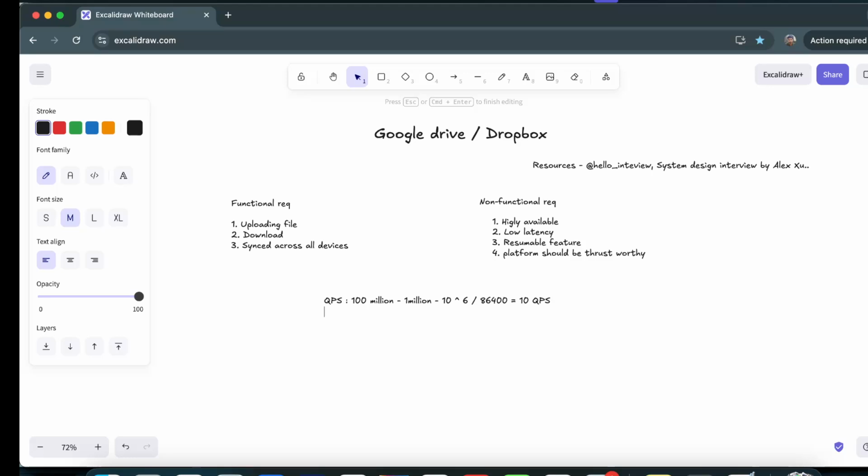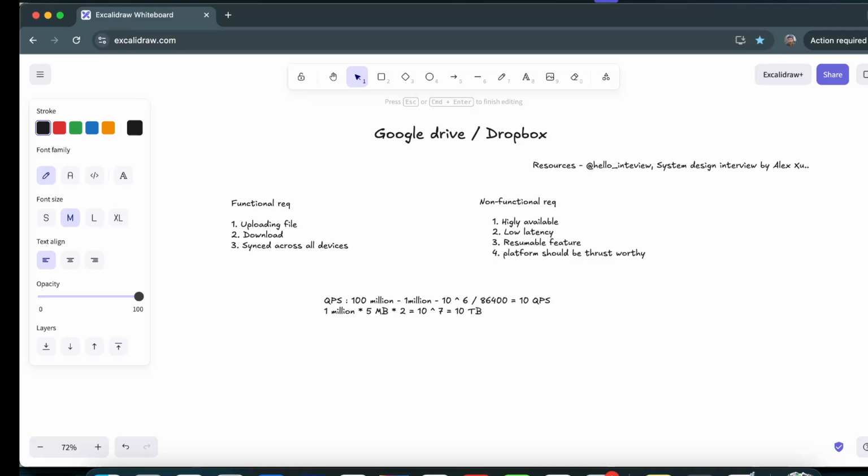And let us talk about the storage as well. Let's suppose we have 1 million active users on a daily basis, and they are uploading a 5 MB file two times a day. So it is going to be 10^7 MB, which we can say is like 10 terabytes.